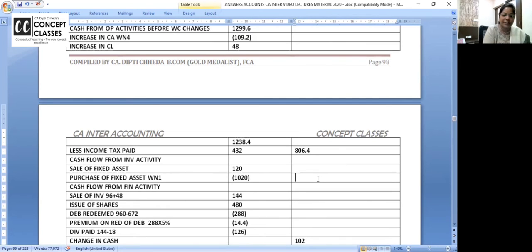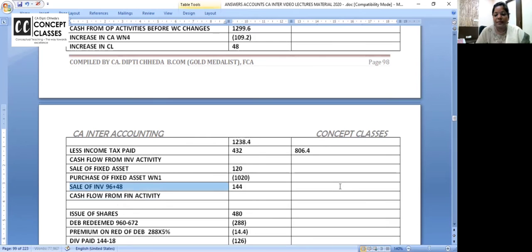Investing activity is 1020 minus 120. How much is coming from investing activity? 756 is coming. What did I not take? I think I have missed out something. That is the total of investment sold, no? One minute. Yeah, I got where I went wrong. How much are you getting? 756 in bracket. Very correct.